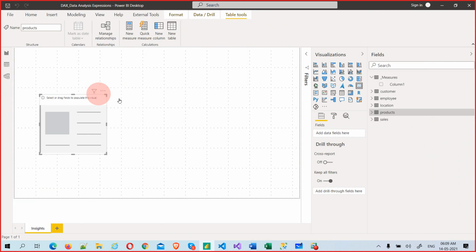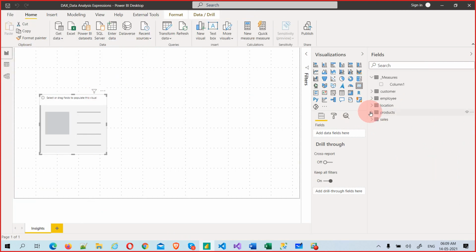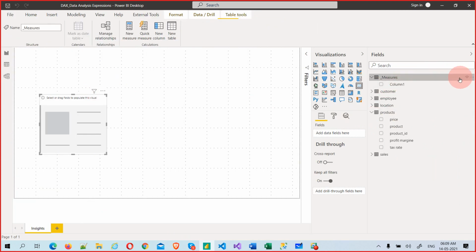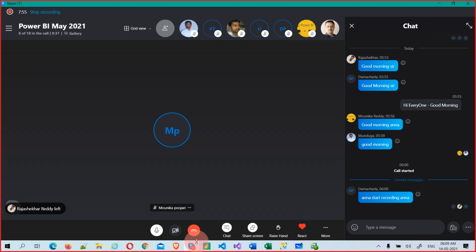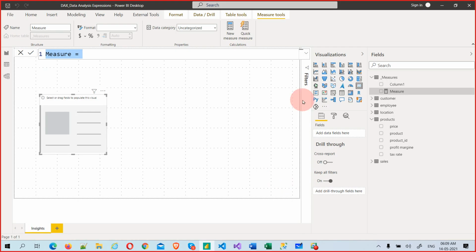Now let's go back, expand, and select this measure table before I create a measure. Product count. I would like to go with the first count.